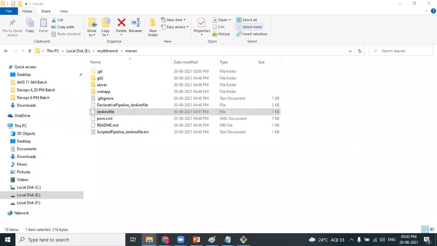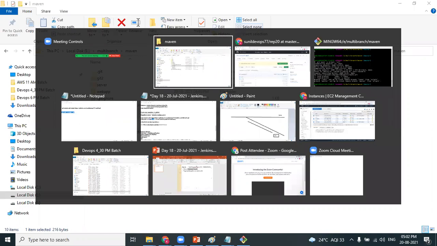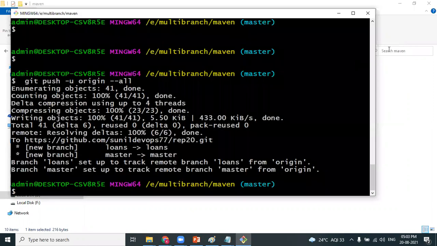While you are creating the master branch, that is fine actually. You created one repository, you cloned it, and you created the master branch. But when you're creating the loans branch, how come files are visible there? When you check out the loans branch and run ls, you will see the list of files related to the loans branch. We have not copied the files to that branch, am I right? How come?